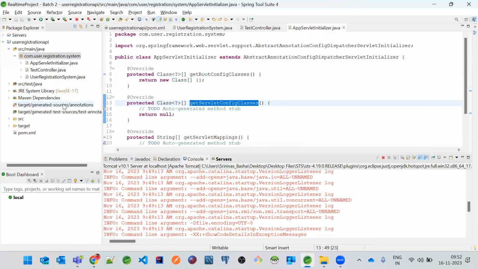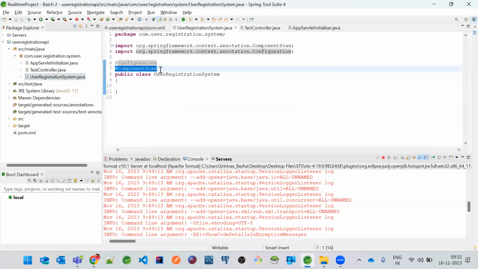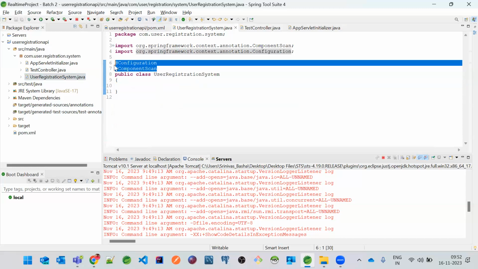Our application is going to have only one class, which is the test controller, right? This is a test controller. For this, it has to create an object and then it has to call this method. Only if the instance is created for the test controller can it call this test method, right? The same way, here we need to provide those steps to create objects for our classes. So @Configuration followed by @ComponentScan.